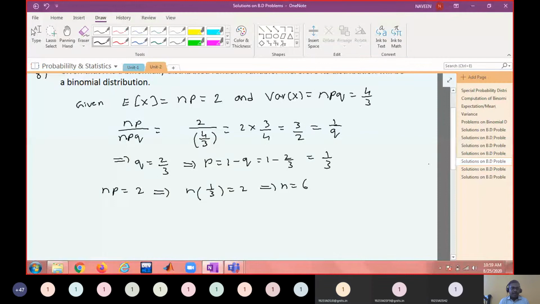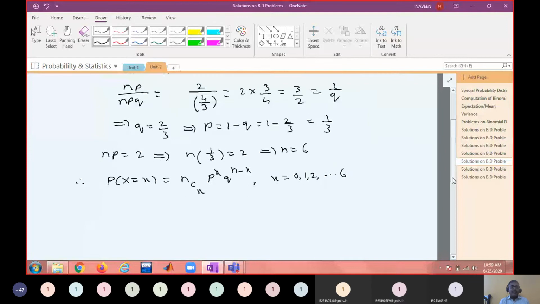So, what is the formula for this one? Probability that X takes X number of successes. What is the formula? NCX P power X Q power N minus X. X varies from 0, 1, 2 up to 6.